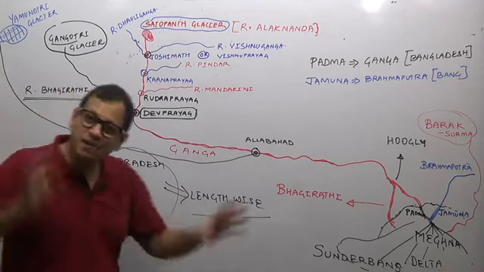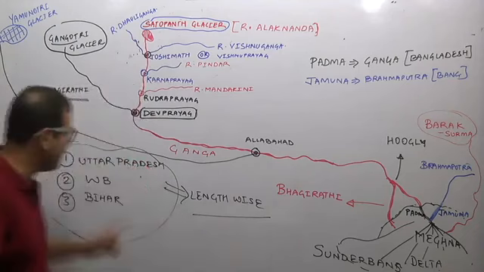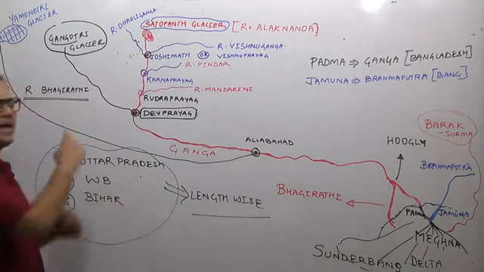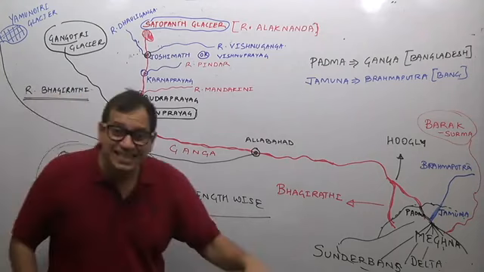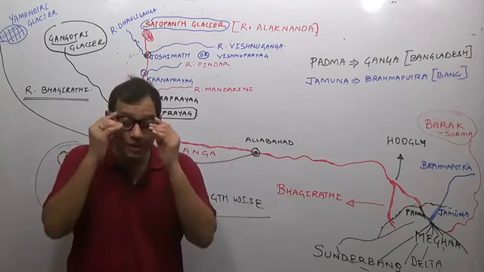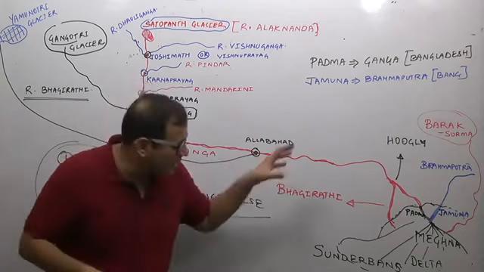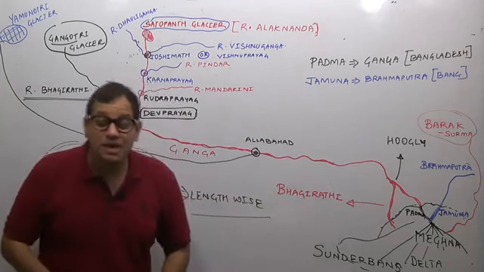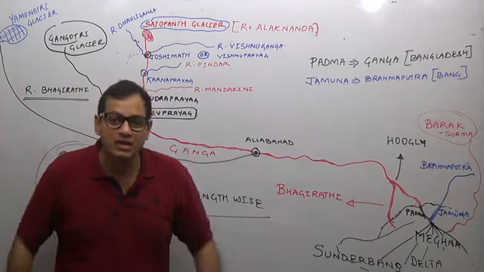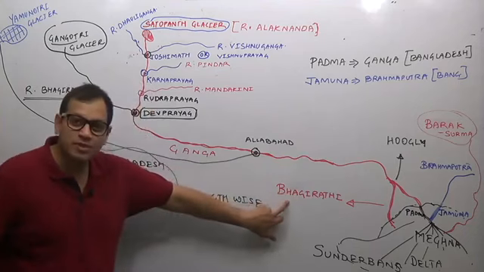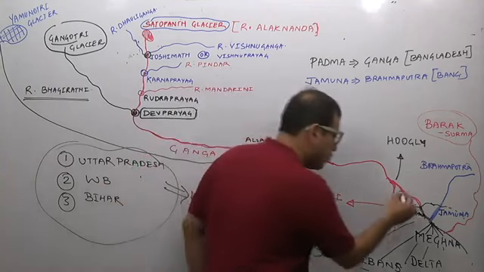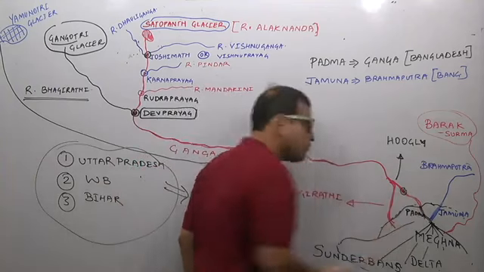After that, the Ganga flows through numerous states in India. Maximum lengthwise, it is in Uttar Pradesh, then in West Bengal, then in Bihar. Then it enters the plains, and then it enters the Bangladesh region. Before entering the Bangladesh region, river Ganga starts dividing itself into numerous distributaries. One of the distributaries is Bhagirathi, the other distributary is Hooghly, on which Kolkata is located.